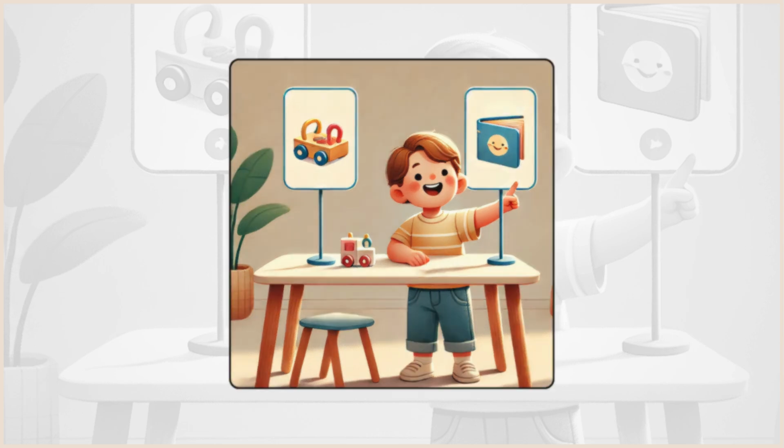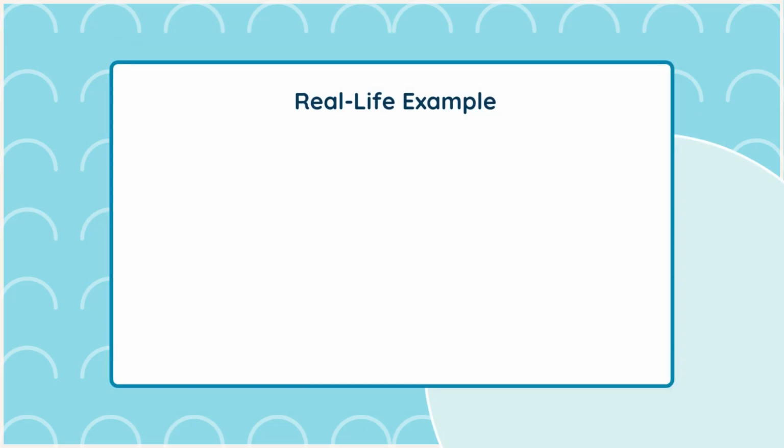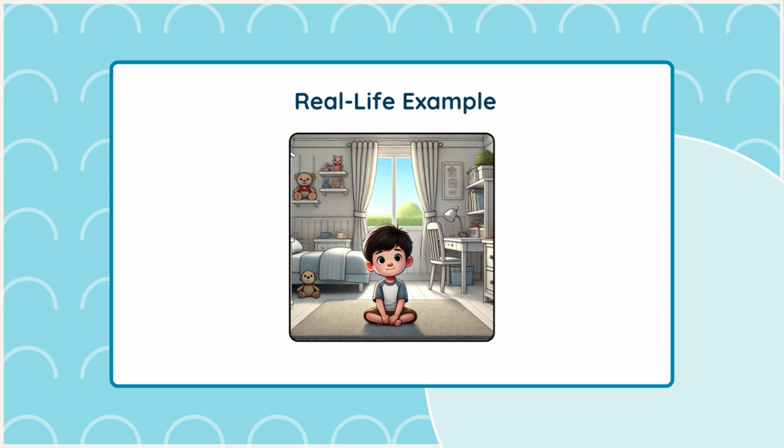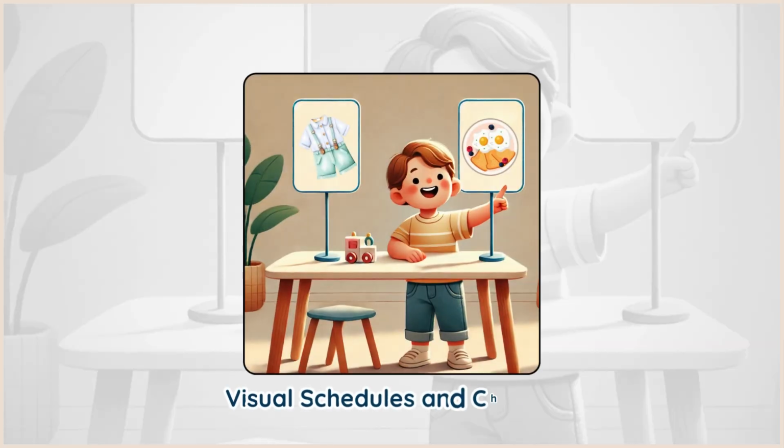to act out. Real-life example, Jamie's morning routine. Let's consider Jamie, who often engages in self-injurious behavior during his morning routine. By using a visual schedule to outline each step of the routine and offering choices, such as picking his outfit or choosing breakfast, Jamie's parents can reduce his SIB by making the routine predictable and giving him a sense of control.